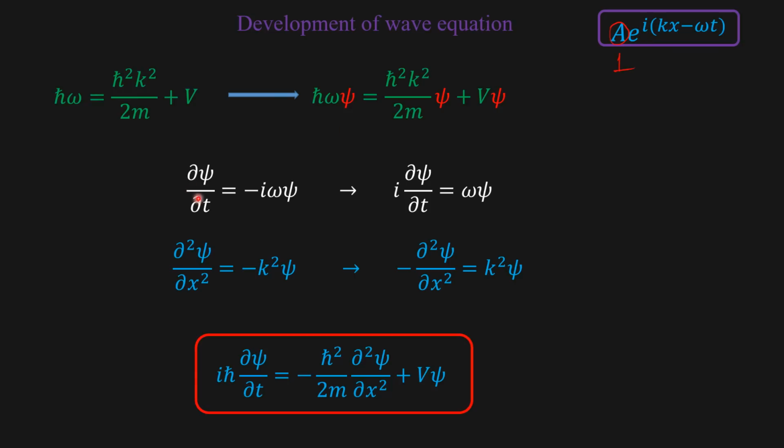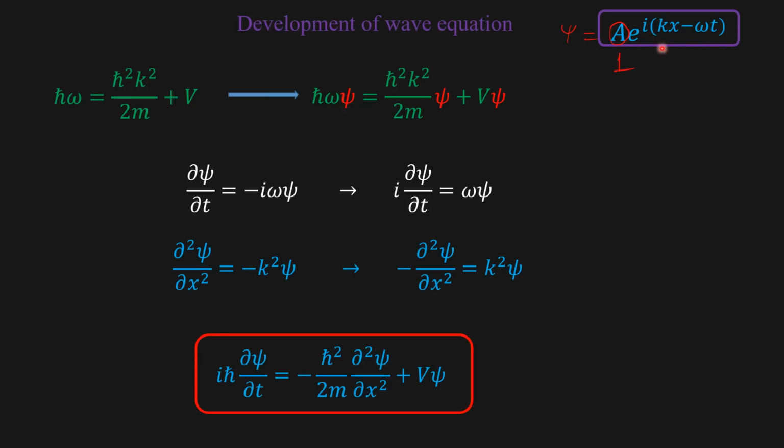So, what will happen if you take the first order time derivative? Let us say psi is equal to e to the power i(kx minus ωt).